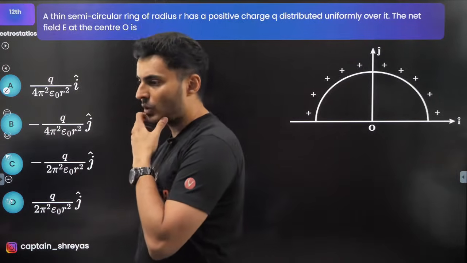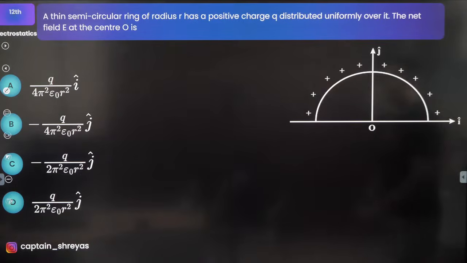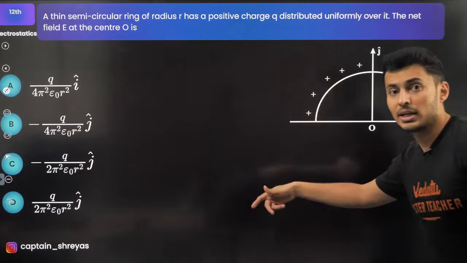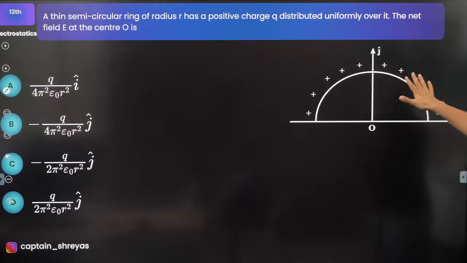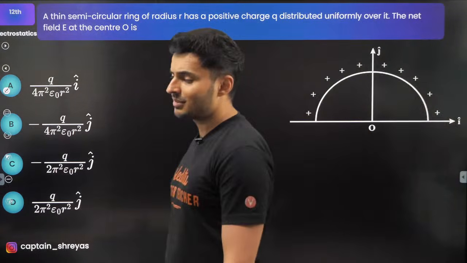Kailash, yep, you can copy this problem definitely. But you will get the PDF, okay? You'll get the PDF after the session. A thin semicircular ring of radius r has a positive charge as shown. What is the net field at the center?